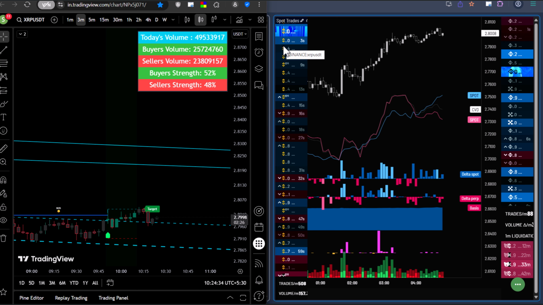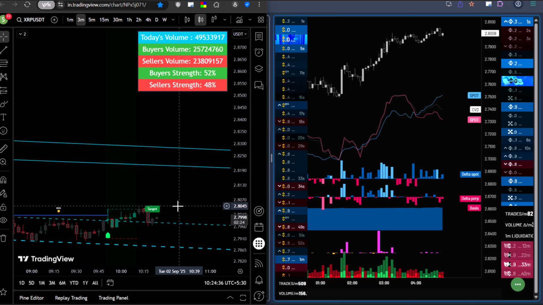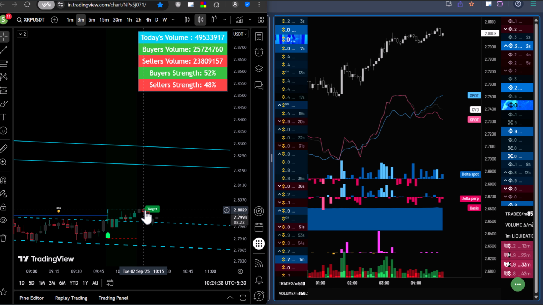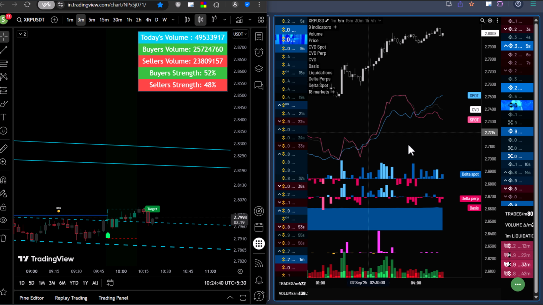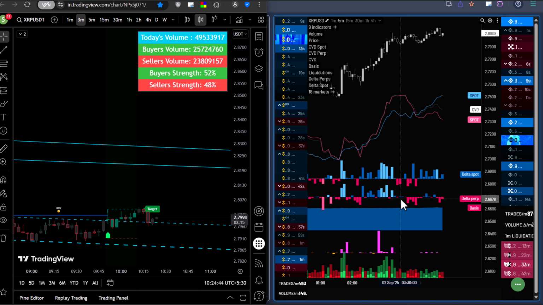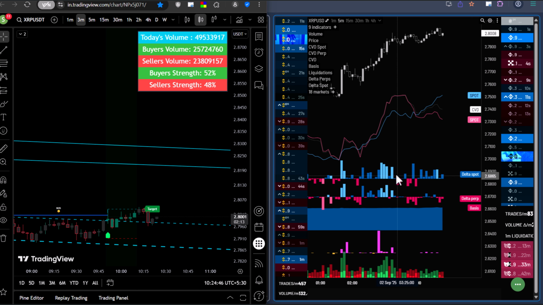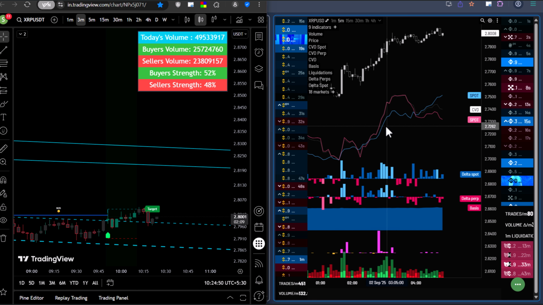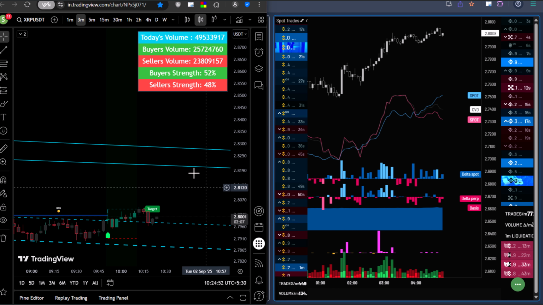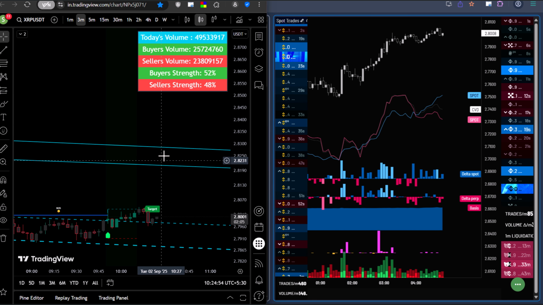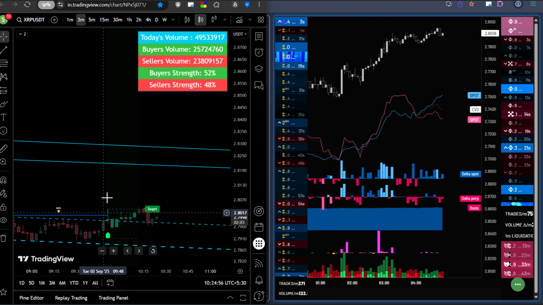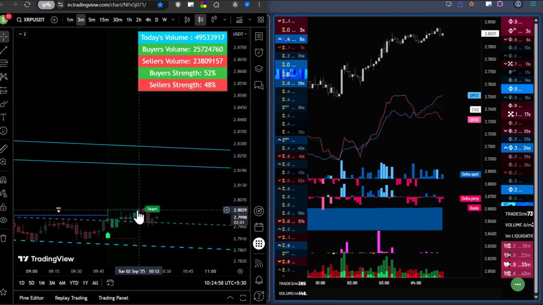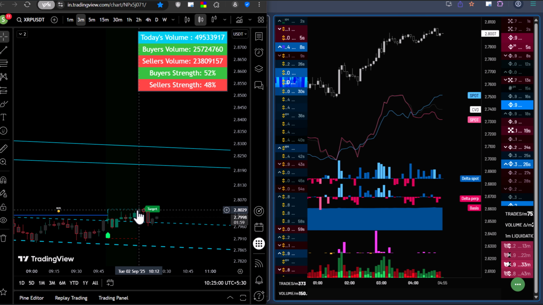So hey guys, as you can see, I have taken this trade on the basis of an indicator, but the main thing is I've taken this trade mainly because it matched with data. If you don't have data like this, telling you whether people are buying or selling and how much volume is there, then don't take trades on the basis of an indicator, because in one trade you make money, in another you will lose the money.